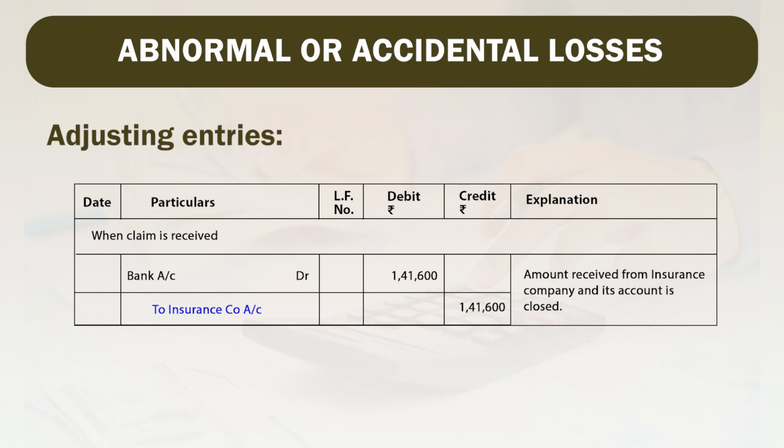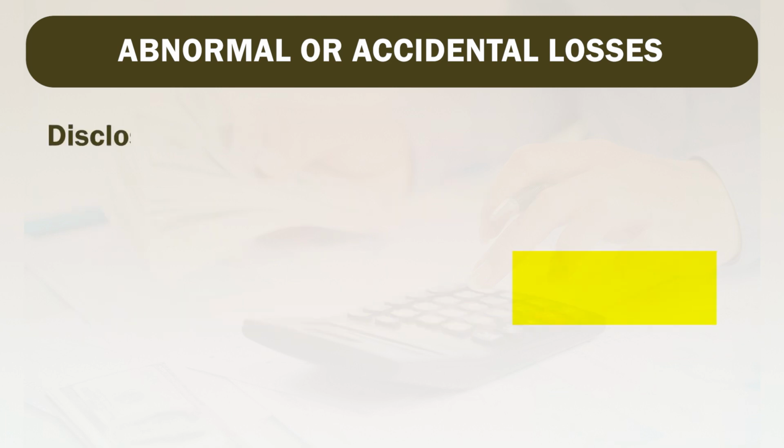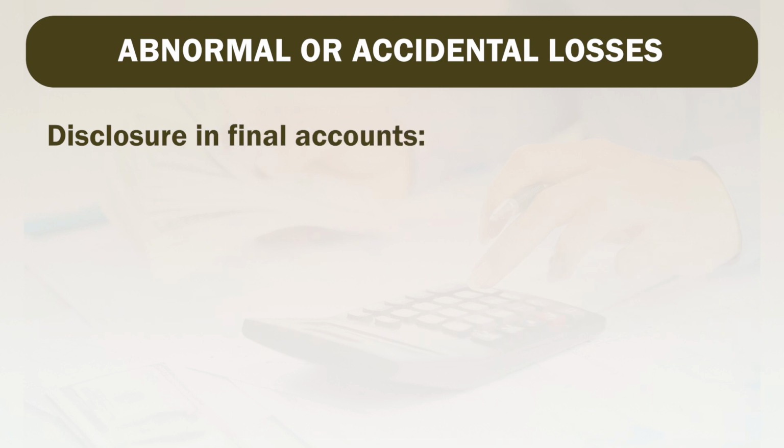Now, what happened friends? First, the insurance company will admit your claim and then payment will be made by the insurance company. Now, when the company makes the payment to us, bank account will be debited by 1,41,600 and insurance company account will be credited by 1,41,600. So, here the insurance company account is closed. Friends, disclosure in final accounts.